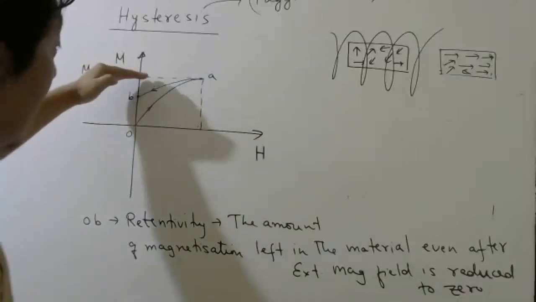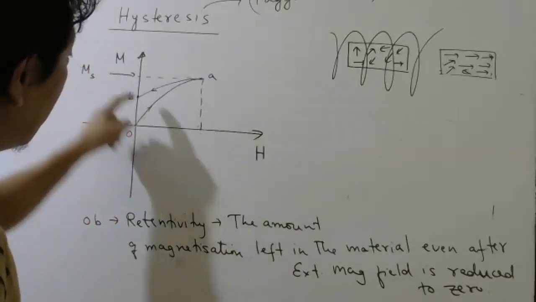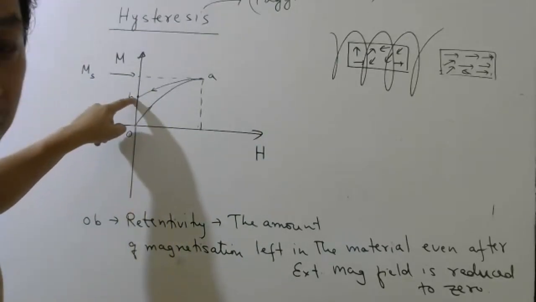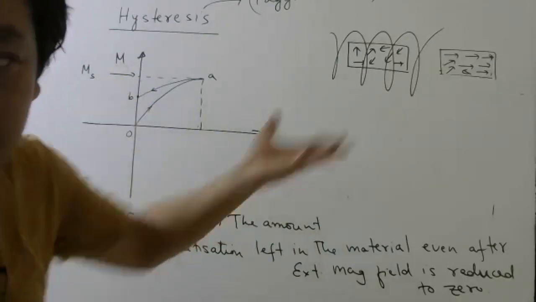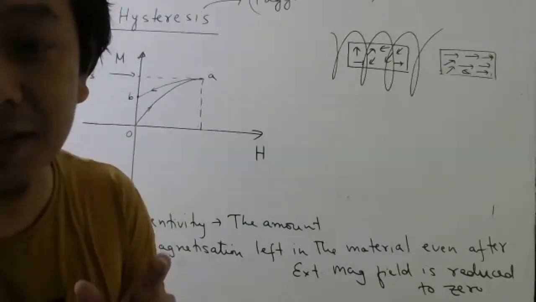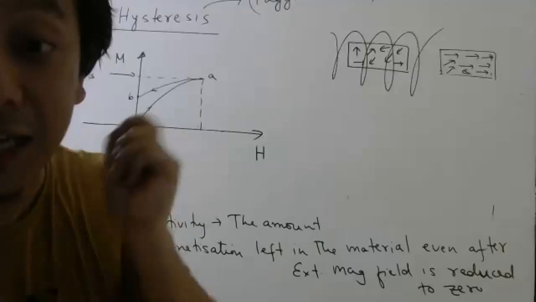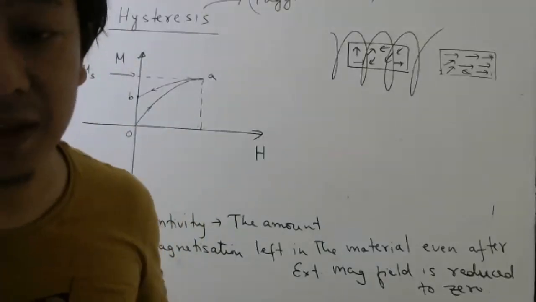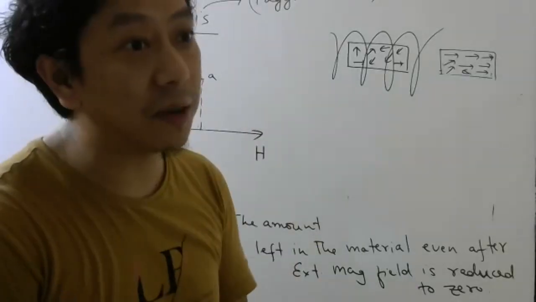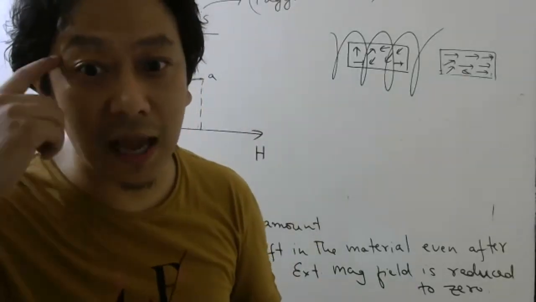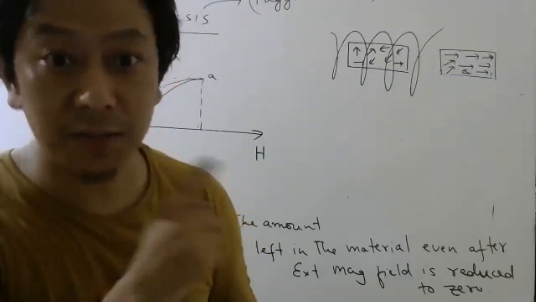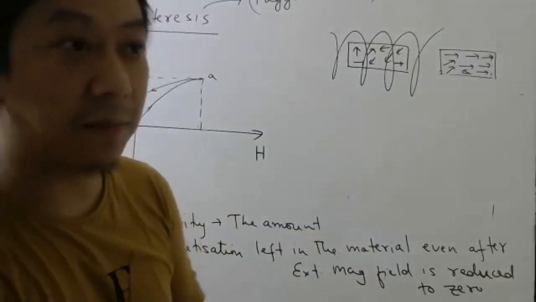Okay. After that, when you bring this to zero, this magnetization doesn't go back to zero. It stops somewhere here, or maybe here, or here. That depends on the kind of material. But the point is, some magnetization is left in the material even after there is no external field. Matlab, the field has gone, but some dipoles are still pointing in the same direction. In other words, it is like they have some memory. It's like they remember that I was magnetized, I have to stay in the same direction.